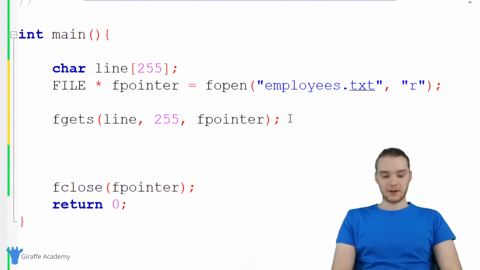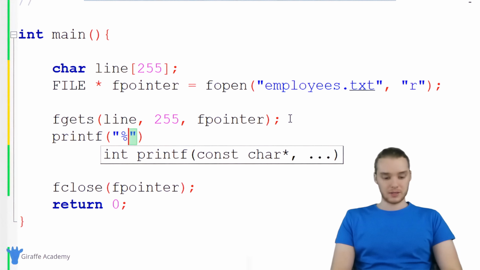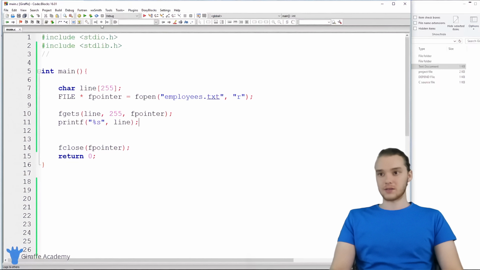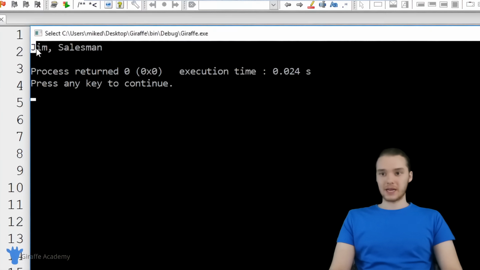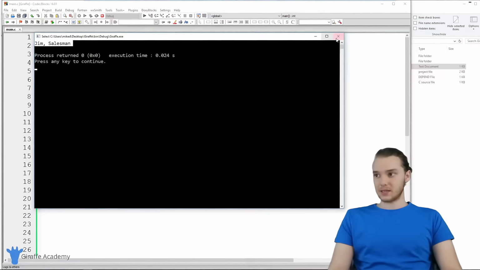So if I was to come down here and say printf and print out a string and just print out line, now when I print out line, it's actually going to have the value of the first line in the file. So let's run this program, and you'll see over here we're printing out Jim, Salesman. And if you don't remember, that was the first line inside of that employees.txt.